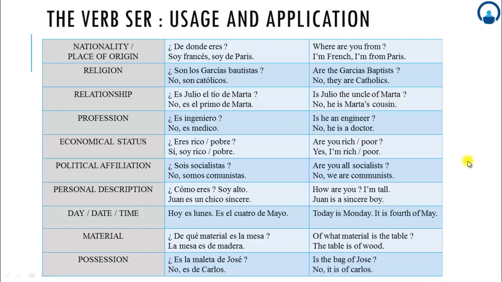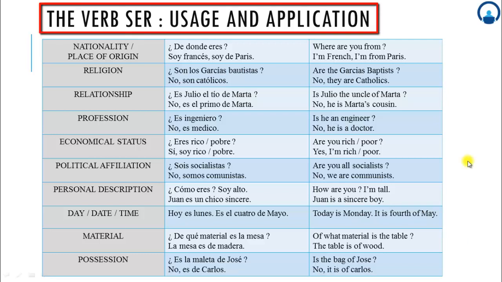As I've been saying about the verb ser, it has a very important status in Spanish grammar. So I hope that you are now more acquainted with the verb ser. Adding more information to it, the verb ser, that means to be, is used for the fixed state, that is, to describe fixed conditions and essential qualities.